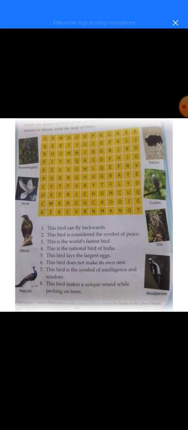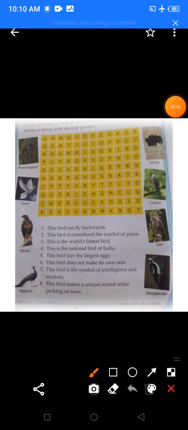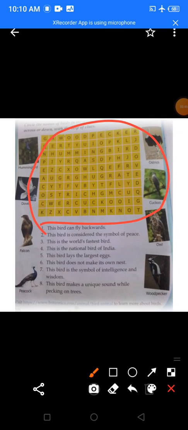Now what you have to do is circle the names of the birds in the word grid given below, either across or down, with the help of the clues. Now here, look here. This is your word grid and this is your clues. So with the help of these clues, you will need to find the name of the bird in this grid. Okay, so we will now start.